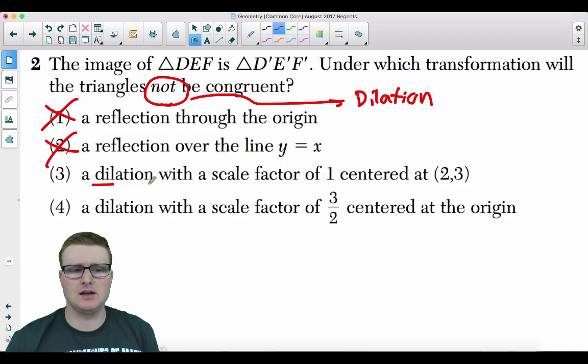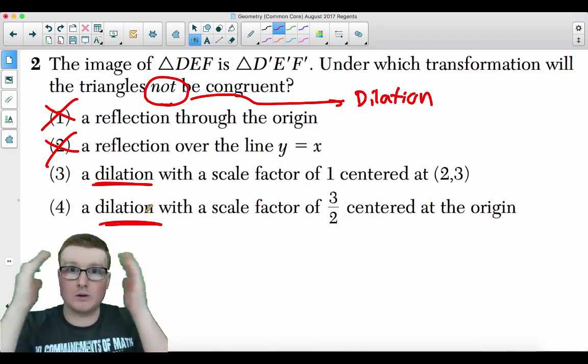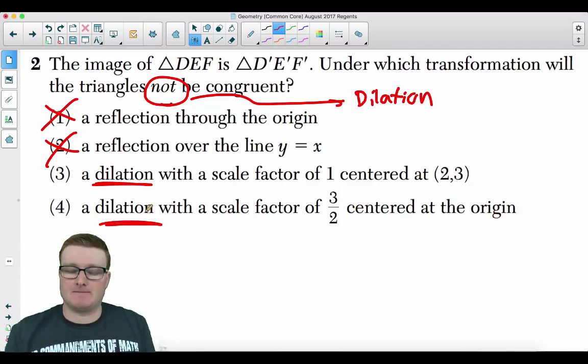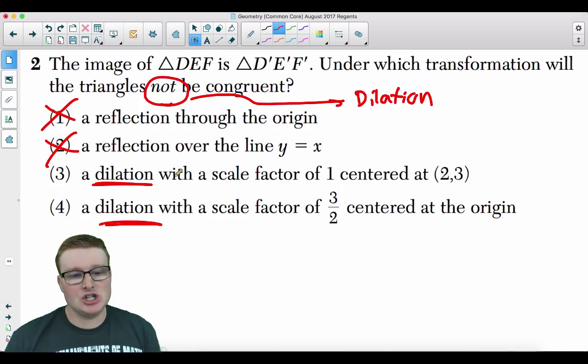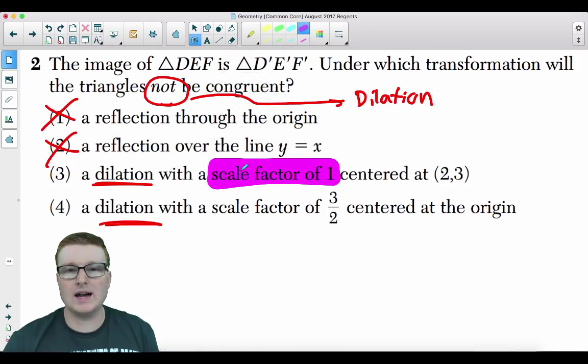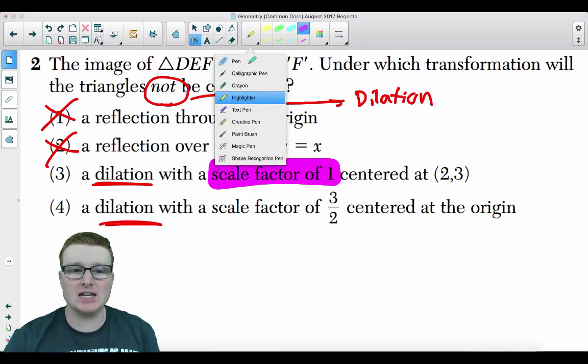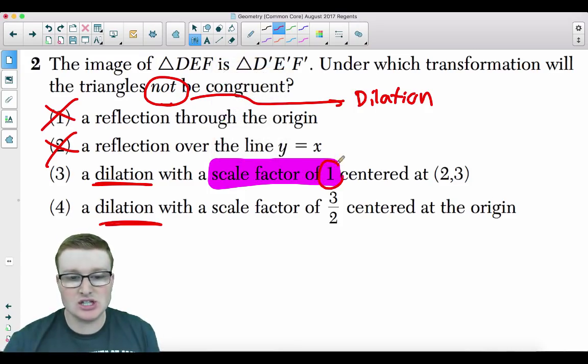Wait a minute. They're both dilations. What do I do? Here's the thing. A dilation with a scale factor of 1, that's the key here, ladies and gents. A scale factor of 1 does not change anything. So it's the scale factor of 1.